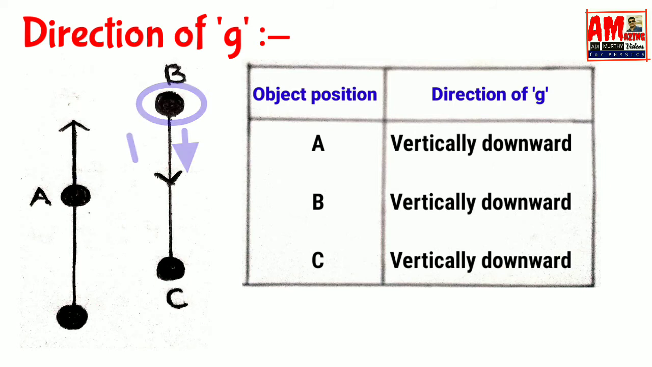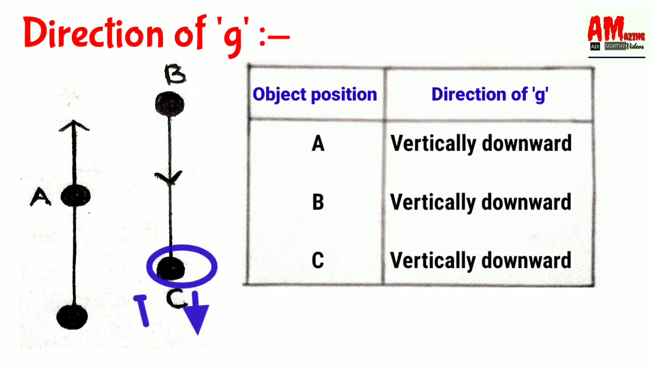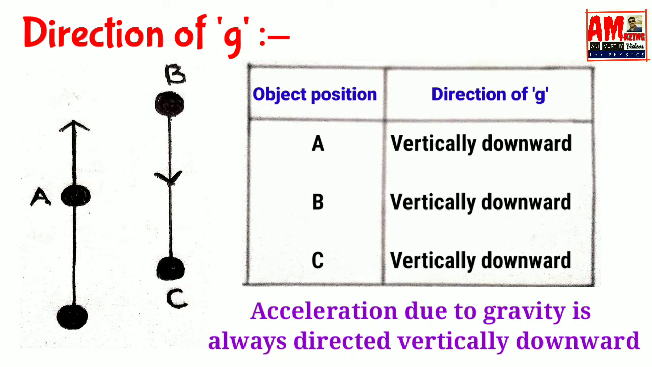At position B, the speed of the object is 0. However, gravitational force is acting downward. Hence, gravitational acceleration due to earth is vertically downward. At position C, the direction of force and motion of the object are in the same direction, so acceleration due to earth is vertically downward even here. Finally, we can conclude that acceleration due to gravity is always vertically downward.